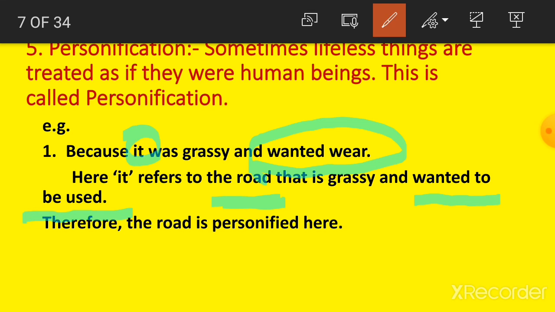So student, here the road is personified, because how can a road want? Road is a lifeless thing, but here the action "wanted" is given to the road. So the poet has personified the road here.